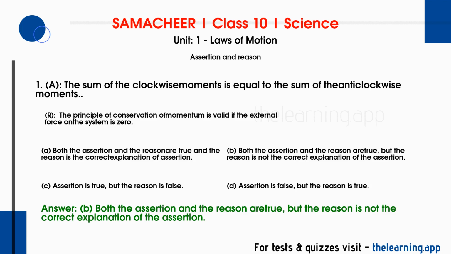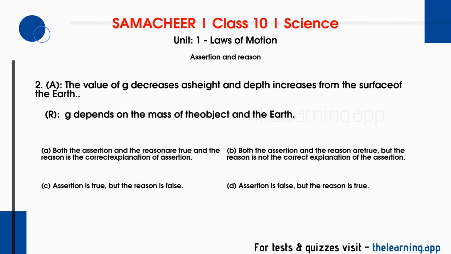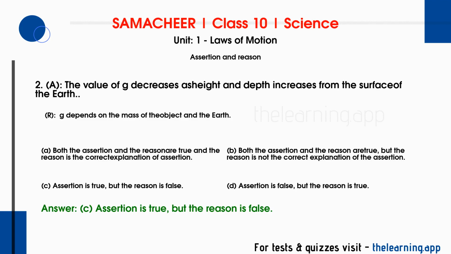Assertion. The value of g decreases as height and depth increase from the surface of the Earth. Reason. g depends on the mass of the object and the Earth. Correct answer is C. Assertion is true, but the reason is false.